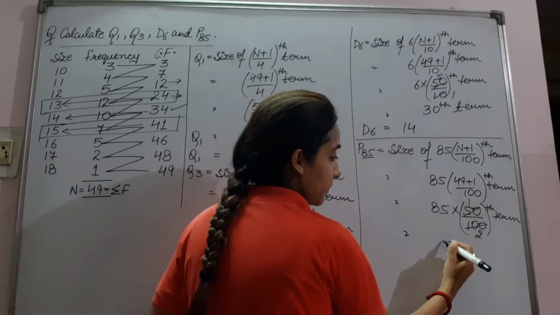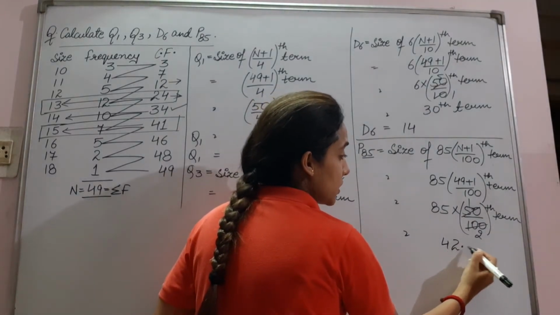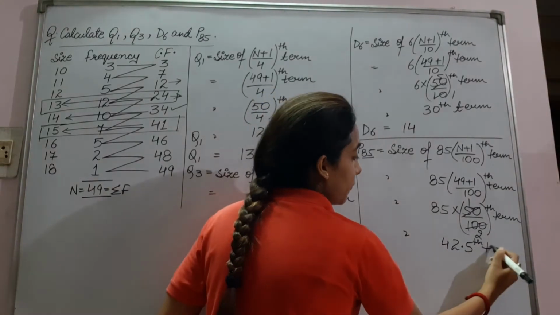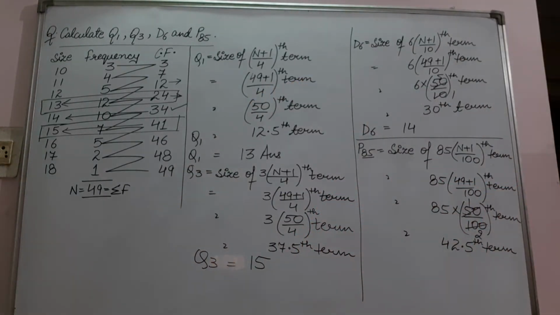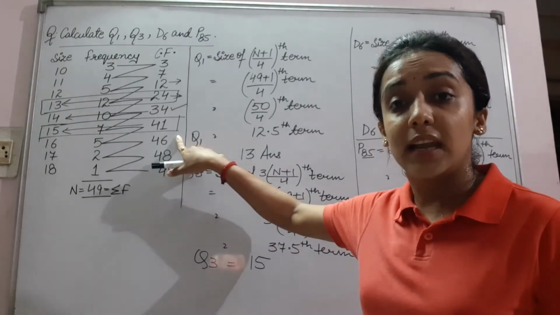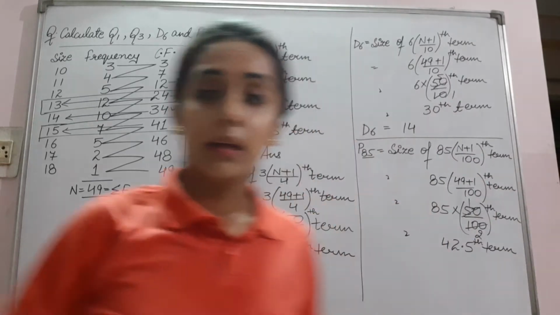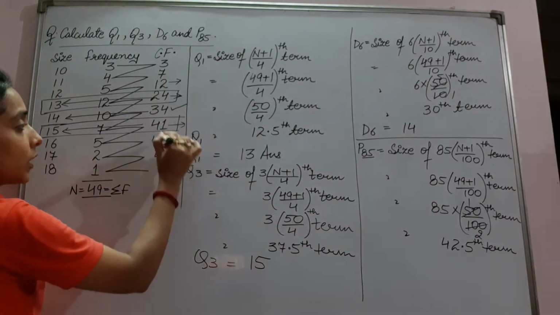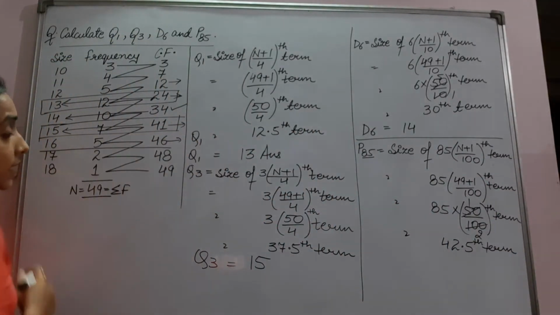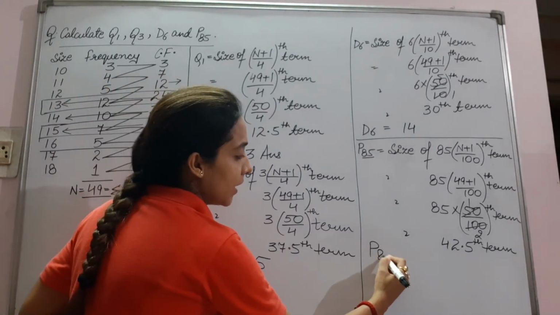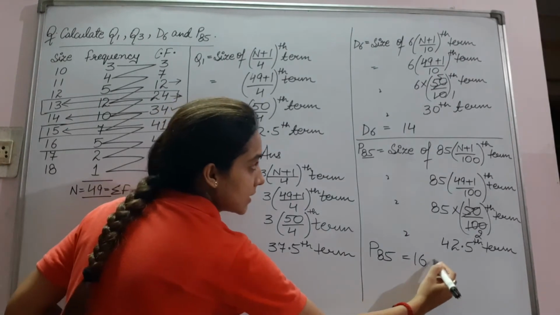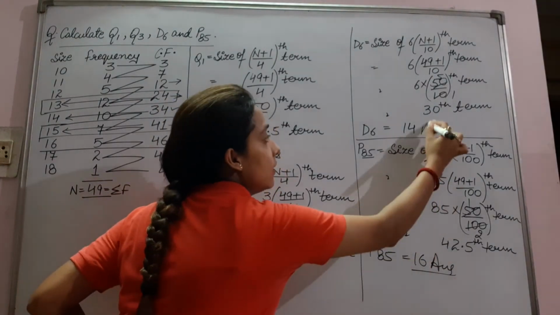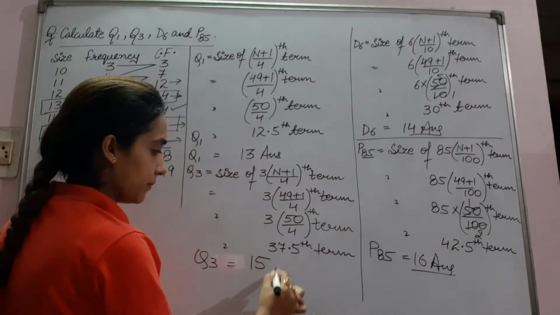It will be 42.5 term. 42.5 term will lie here only. That is, it is more than 41 and less than 46. So P85 is equal to, it lies in this, so what is in front of it? 60. This is the answer.